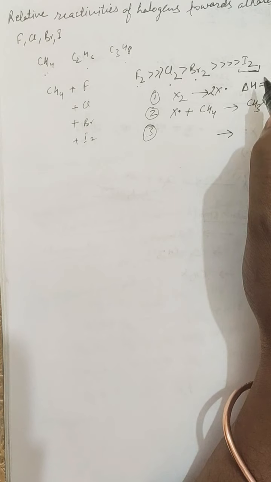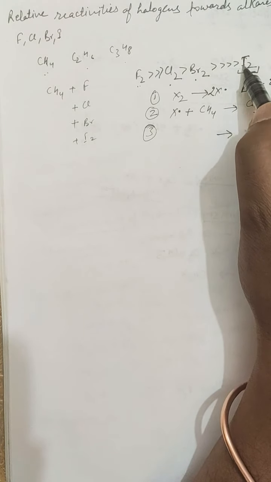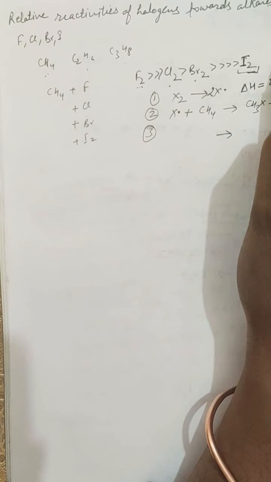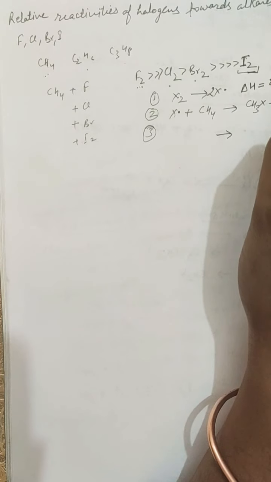So the energy of dissociation seems to be very much higher in case of iodine and very much lower in case of fluorine.